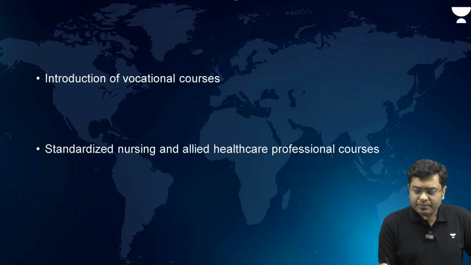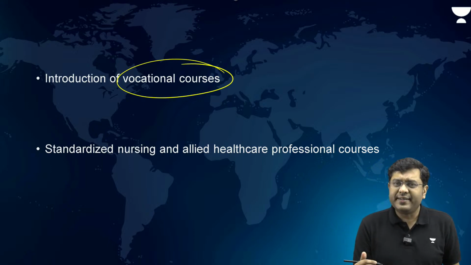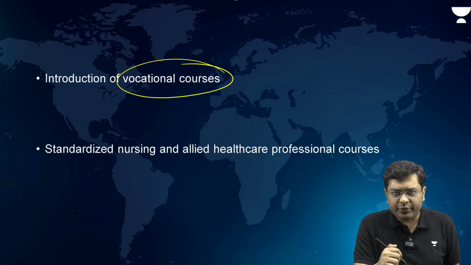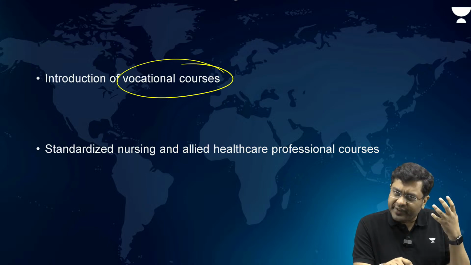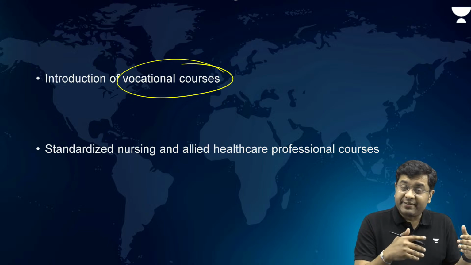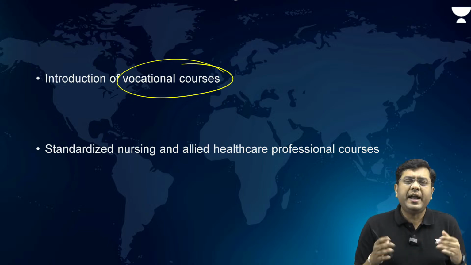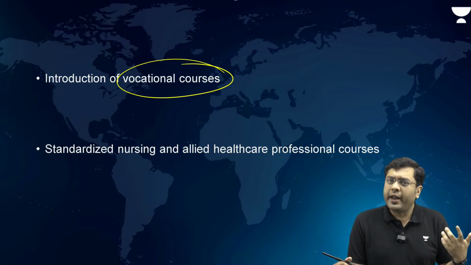Then after that, introduction of vocational courses through the ITIs, industrial training institutes, etc., and also in normal colleges. For example, you have certain colleges which give you a certification for becoming a tourist guide, helping in the service sector, becoming a trained technician, etc. Not everybody aspires to become a doctor or an engineer.